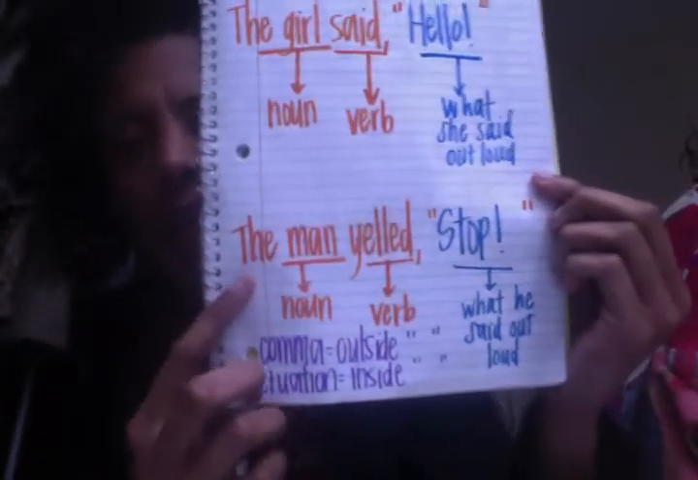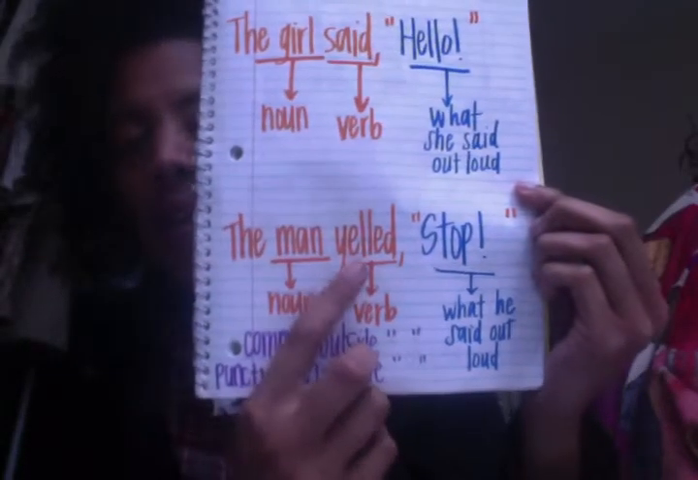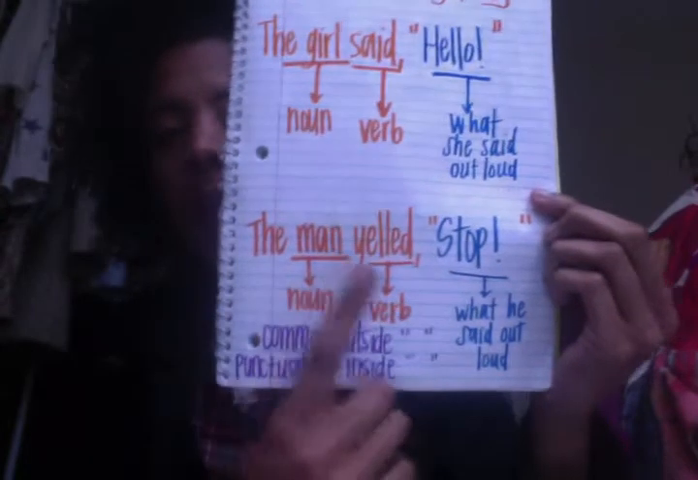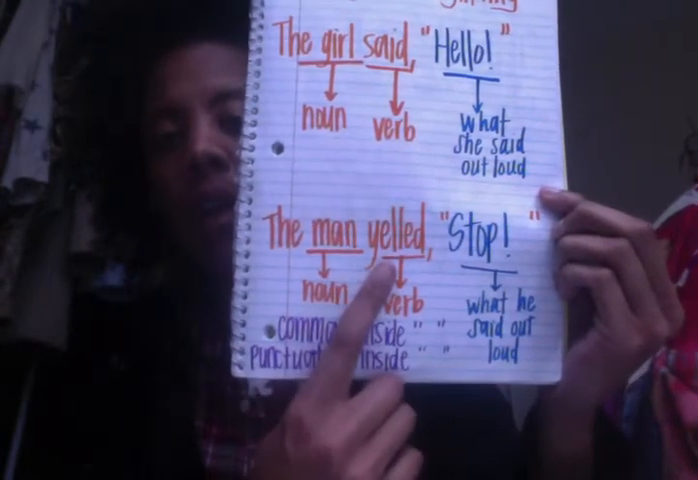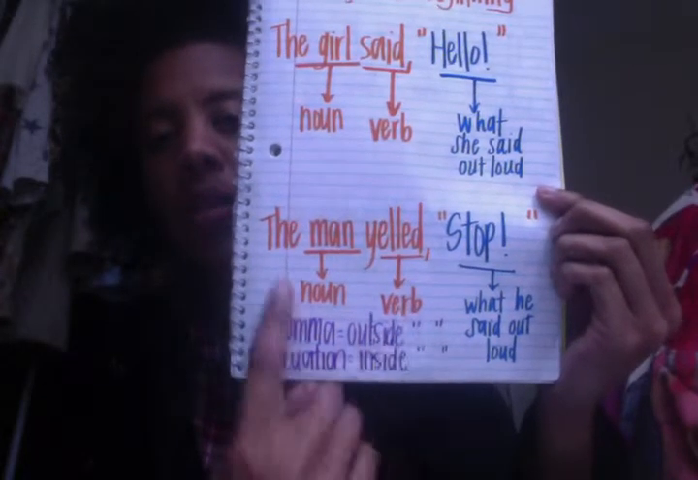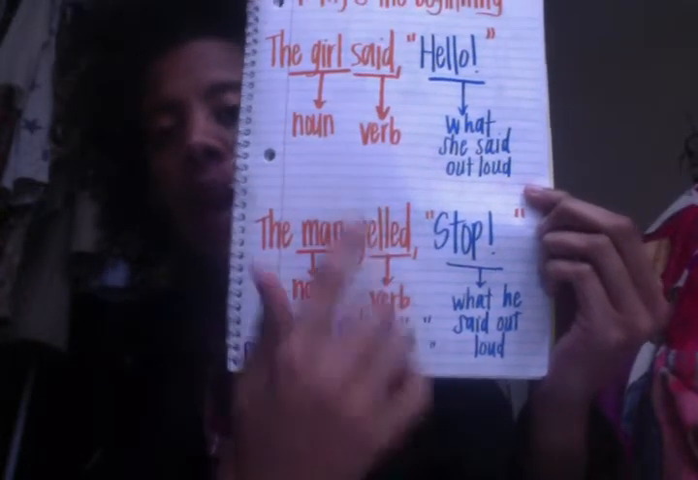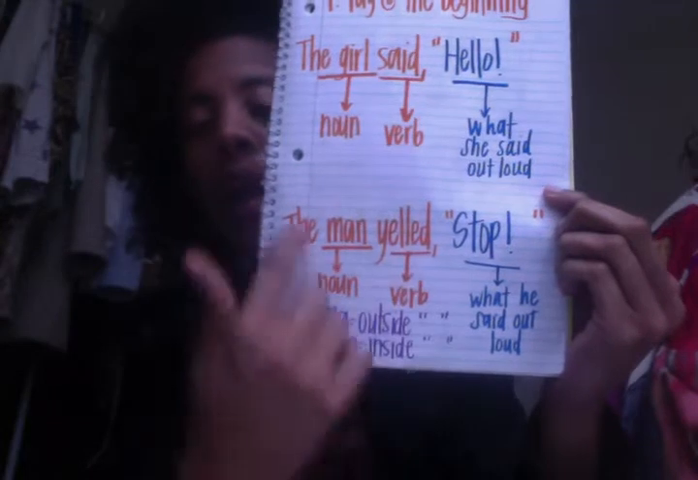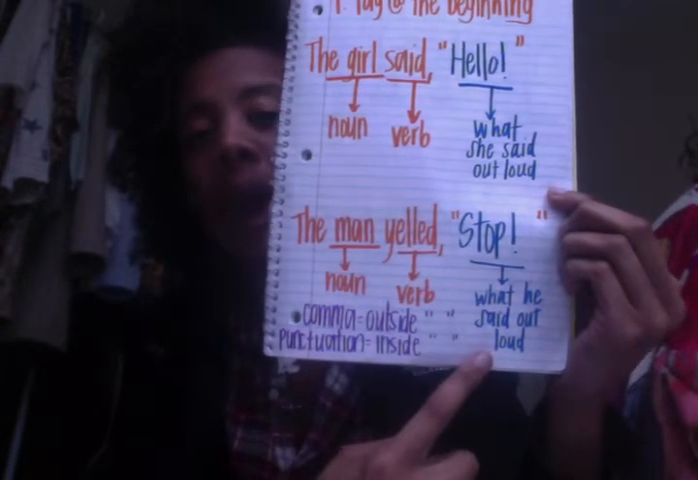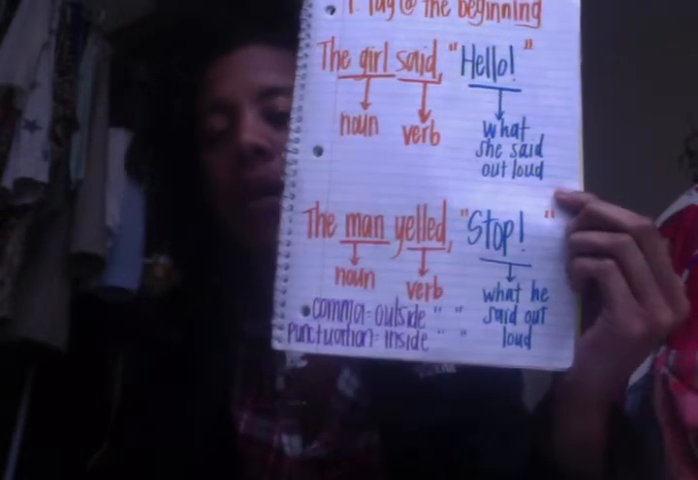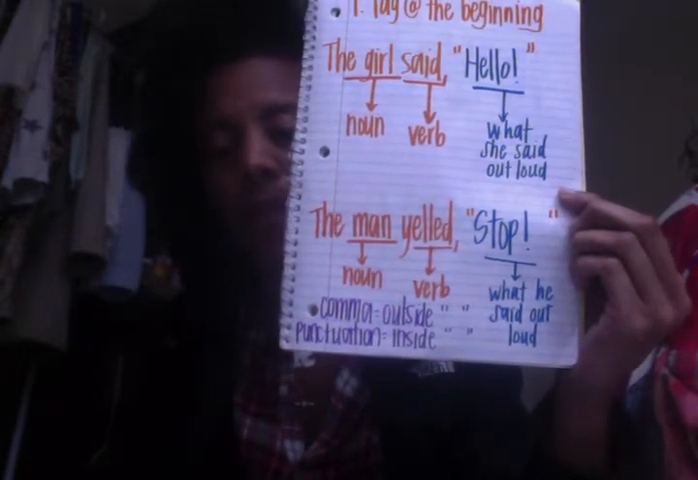Another example is: The man yelled, "Stop." Man is our noun and yelled is our verb, so these two together make our tag, and that's why it's on the outside of our quotation marks. And what the man said out loud was stop, so that goes inside our quotation marks.